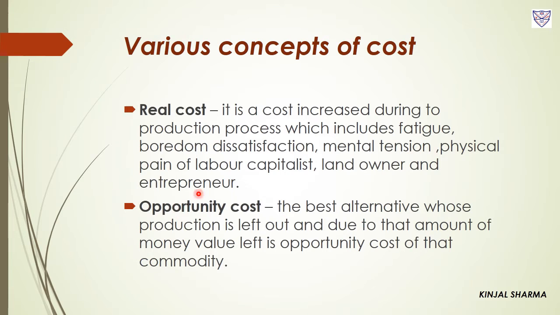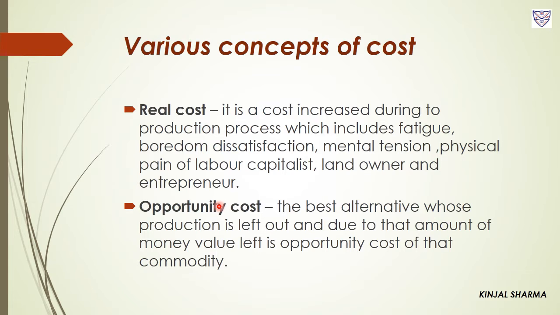Now the concept of opportunity cost was presented by an Austrian economist, and the means of production have alternative uses. Obviously we know that from one particular product we can make different products, like from plastic we can make a jug, compass box, lunch box, bucket, many things. From wood we can make furniture, pencil, right? So the things we choose to make and the best alternative we left, that is called the opportunity cost.